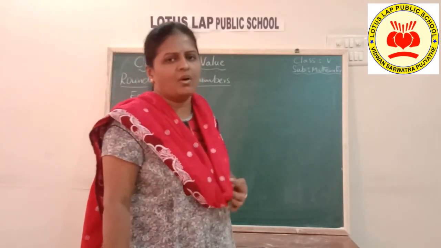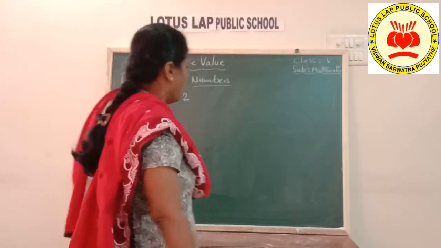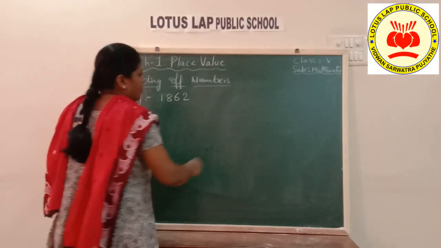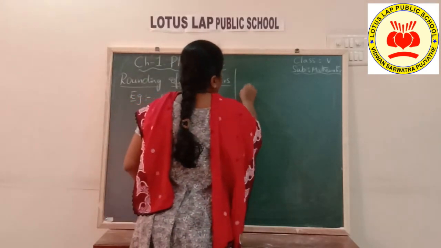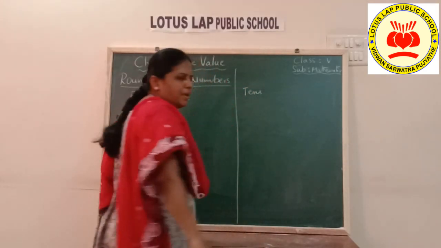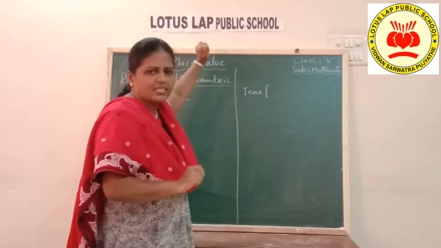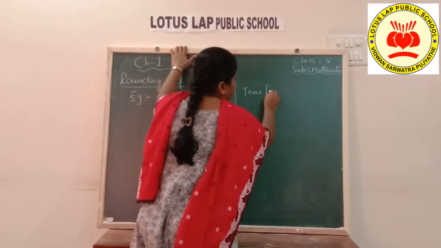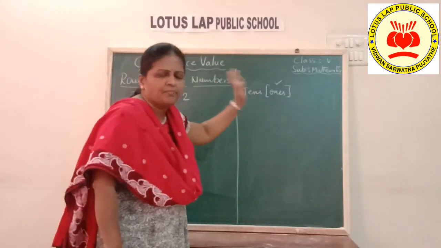I will show you what answer you are going to get. When you want to round it off to the tens place, you need to check its before place digit. Its before place is what? Ones place. So you need to check the digit in that place.